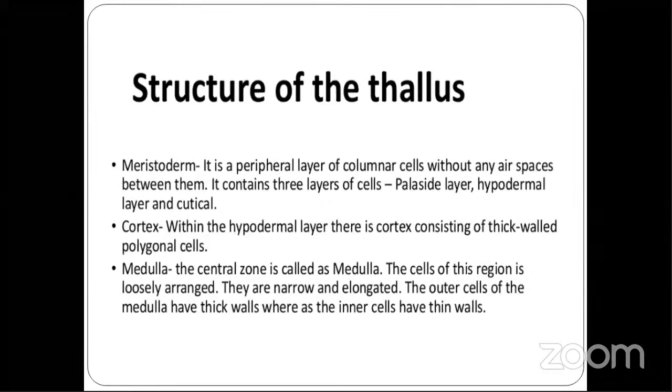Then next comes cortex. Within the hypodermal layer, there is a cortex. It consists of thick-walled polygonal cells. So it is in between. Then you have the innermost layer, also called as medulla. The central zone is called medulla. The cells of this region are loosely arranged. They are narrow and elongated. The outer cells of the medulla have thick walls, whereas the inner cells have thin walls. Okay. So just write it down, the structure of thallus.